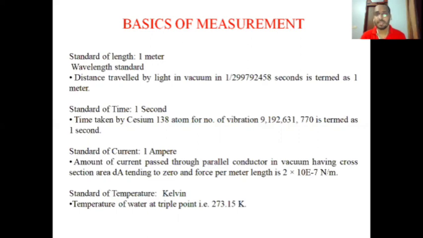What is the wavelength standard? The distance traveled by light in vacuum in 1 by 299792458 seconds is termed as 1 meter. It means the distance that is traveled by the light in vacuum in 1 by 299792458 seconds is termed as 1 meter. So this is the wavelength standard.